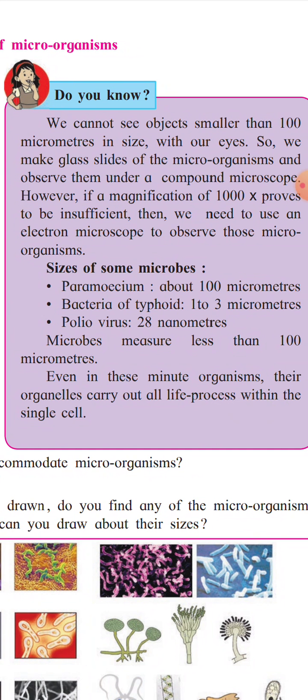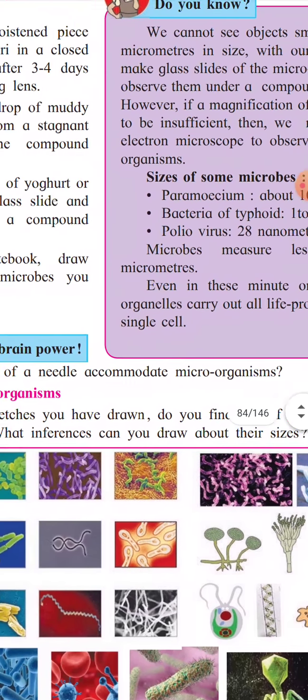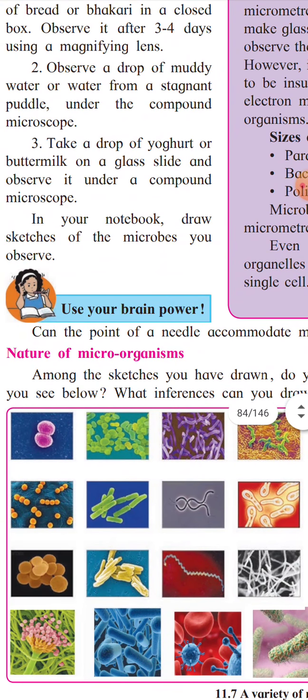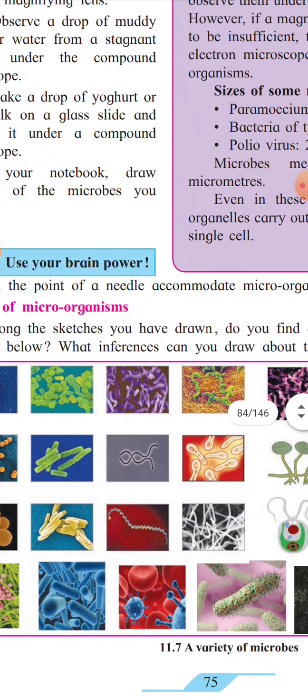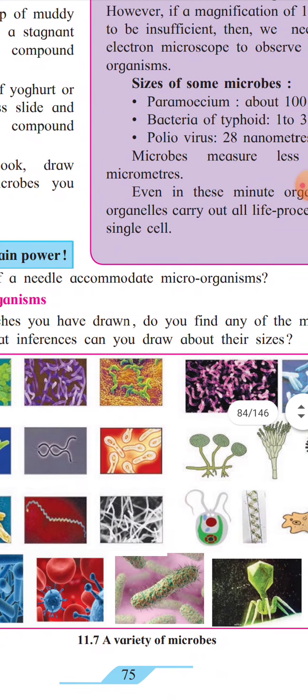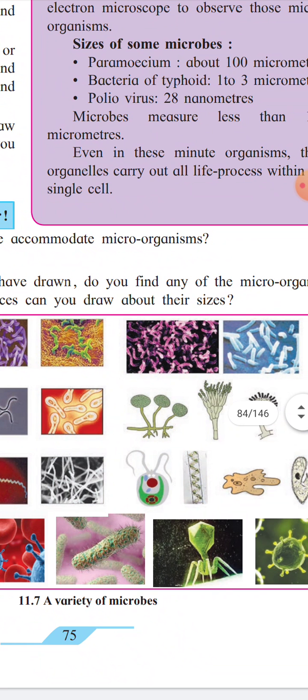Now, the nature of microorganisms. Among the sketches you have drawn, do you find any microorganisms below? What inferences can you draw from their sizes? If we look at this variety of microbes present in our surroundings, you will understand.